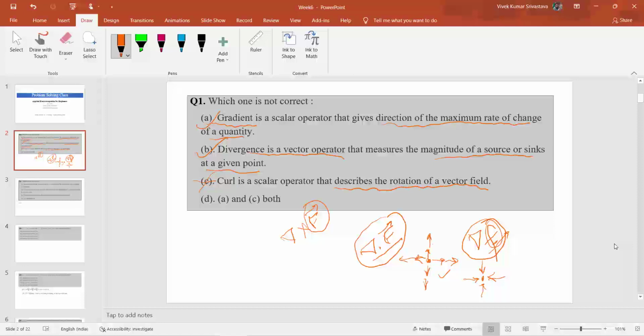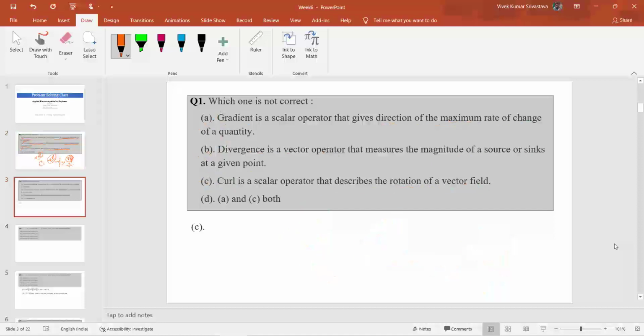If you are calculating the curl of a vector field, it represents in which direction it is rotating, whether clockwise or anti-clockwise. So here option C is incorrect.